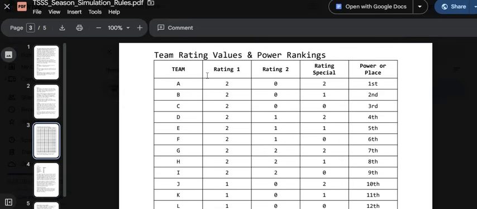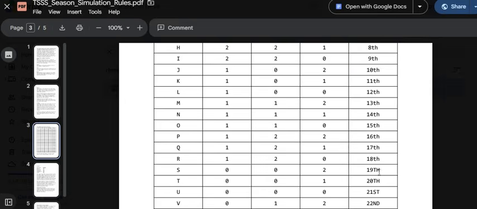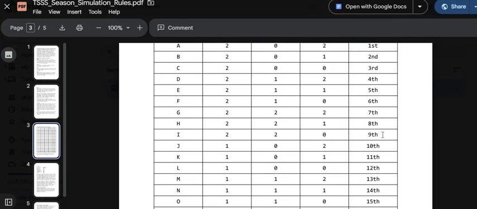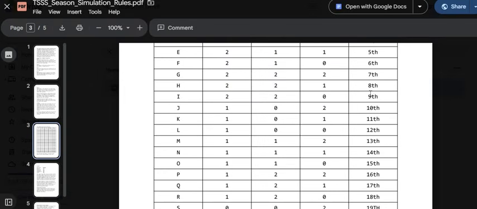So, let's say I roll up a team. I create a team, and they come out, their first rating is 2, their second rating is 1, and their special rating is 1. This team would be a power place of 5th just in general. But there are other 3 teams in their division. A team comes out 3rd, a team comes out 9th, and a team comes out 19th. Well, they would be 2nd in that division. So you would have a team that came out 3rd in that division would be 1st. They would be 2nd. The team that has a 9th place would be 3rd in that division, by the way.